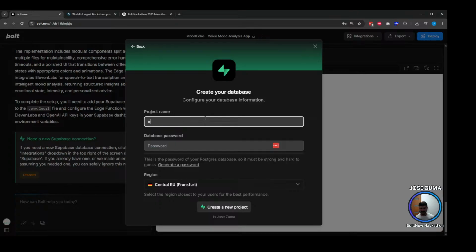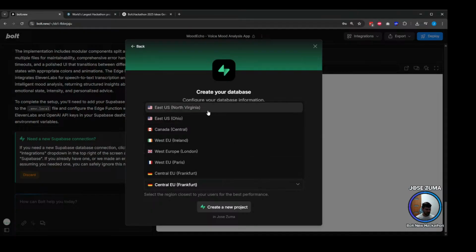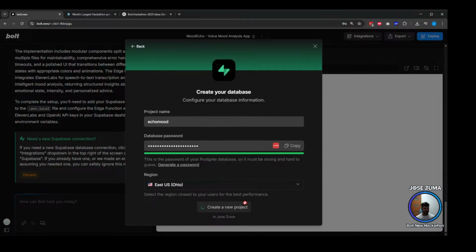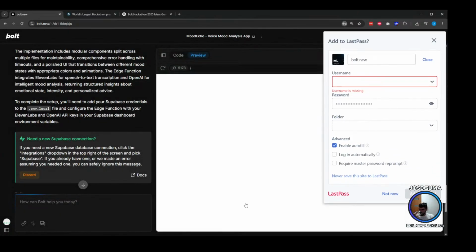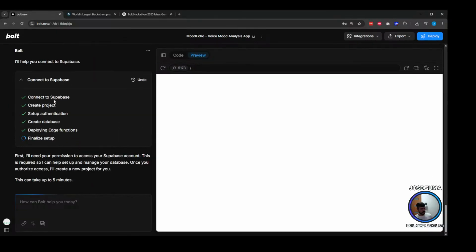We will put here ecomood, a random password so that no one knows what we are doing here. Let's put this in USA. I think this project is going to be checked or judged in USA, so the closer it is to them, the better, because they will have less latency. Okay, so now this is connecting to Supabase, creating everything.